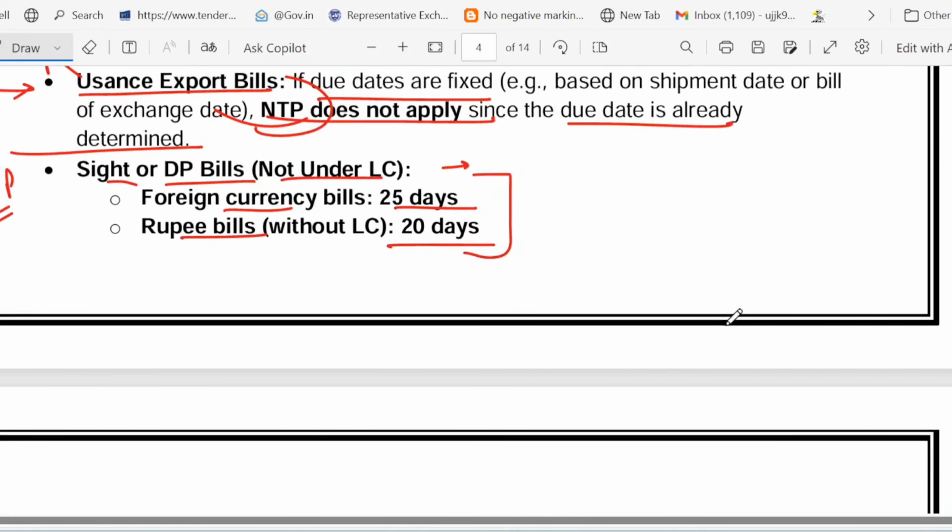Remember it like a school project. School has a fixed deadline, that is called usance. Others have a usual completion time. So let's summarize the points which we have covered in this particular slide.